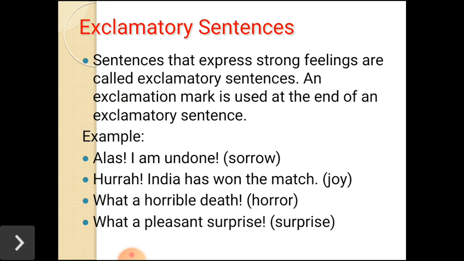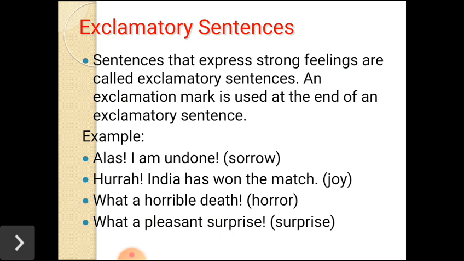Some examples are here. Alas, I am undone. It shows sorrow. And after alas there is an exclamation mark, and at the end of the sentence also there is an exclamation mark. Hooray, India has won the match. In this sentence we can see joy is there. So this is also an exclamatory sentence.